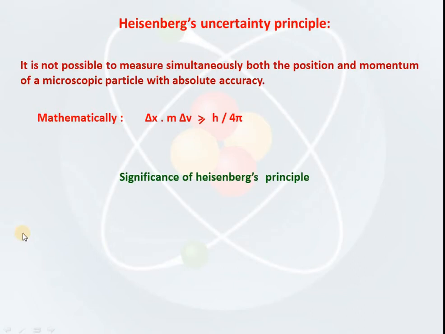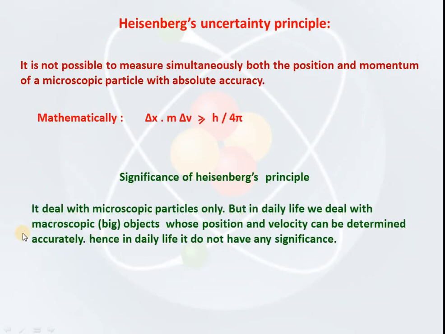Significance of the Heisenberg principle in daily life. The Heisenberg principle deals with microscopic particles only, but in daily life we deal with macroscopic particles, that is big particles whose position and velocity can be determined accurately. Hence in daily life it does not have any significance. Basically, Heisenberg takes the wave motion of an electron in an atom, which is opposite to that of the Bohr model.